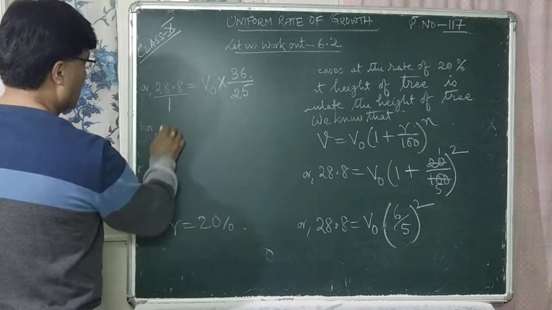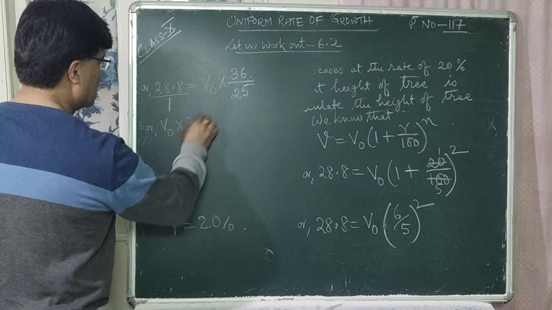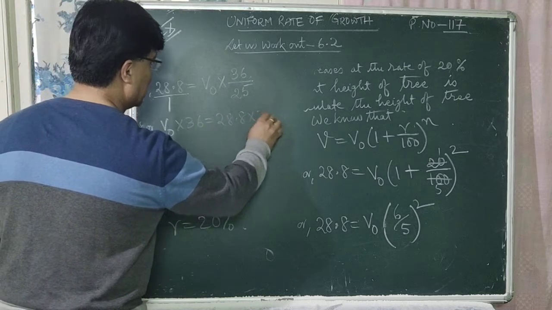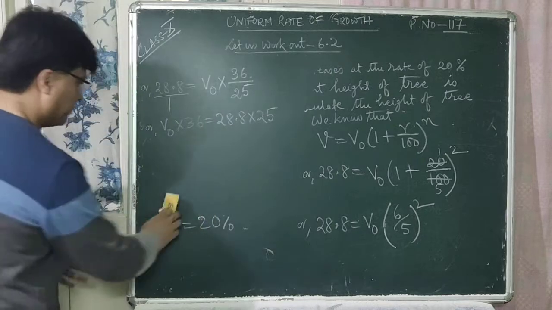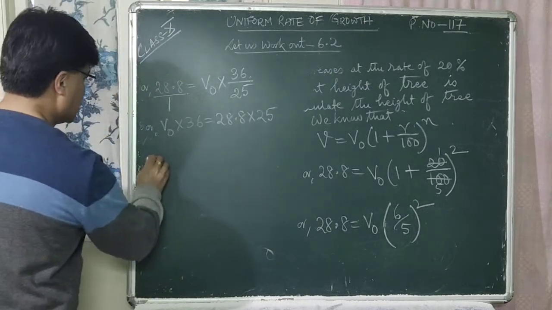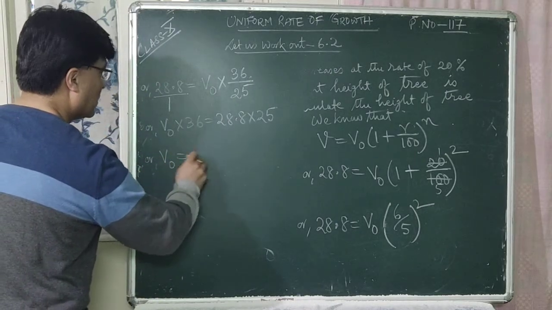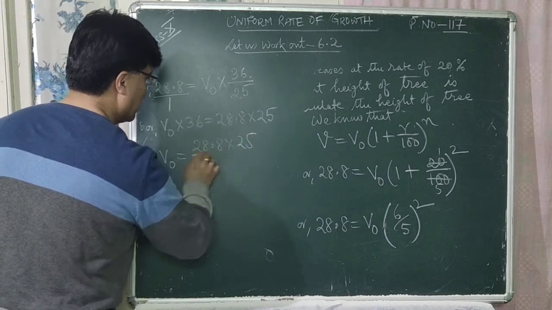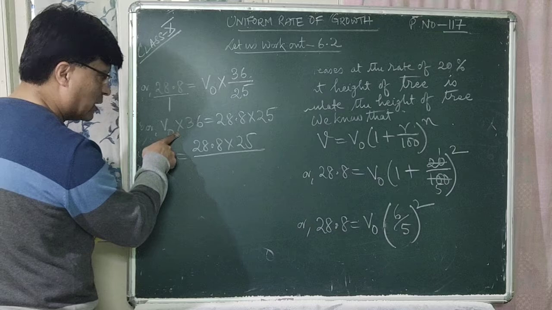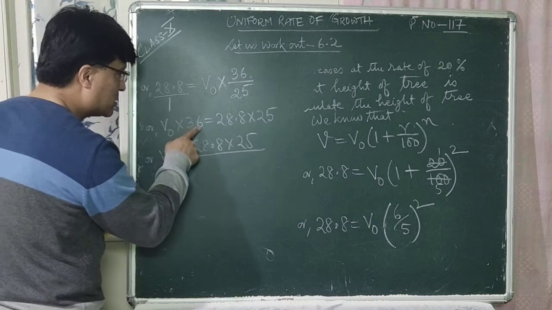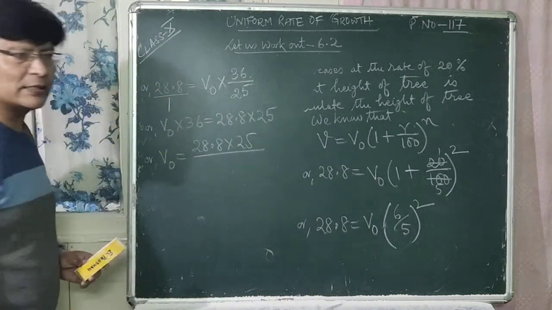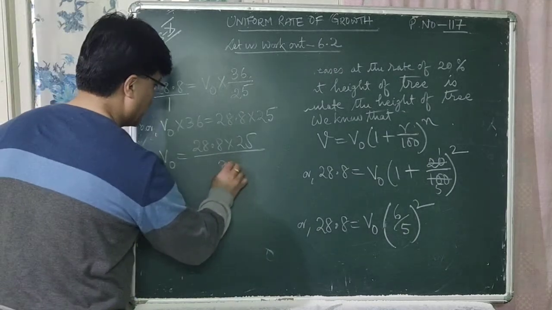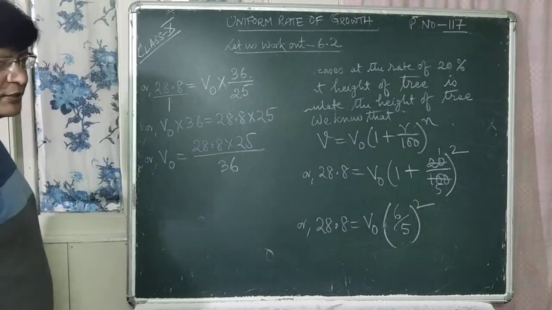Okay, or v0 into 36 is equal to 28.8 into 25, right? Or what is the value for v0? 28.8 into 25 divided by 36, since this is multiplication sign, when this 36 goes to the right hand side it goes to the denominator.